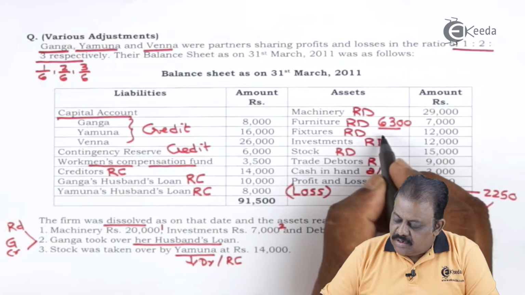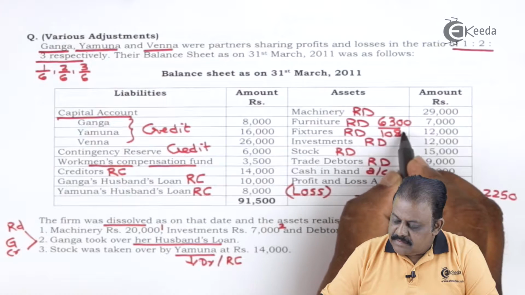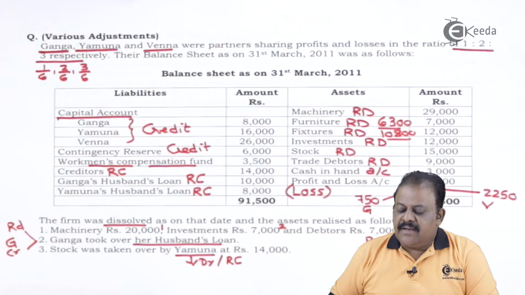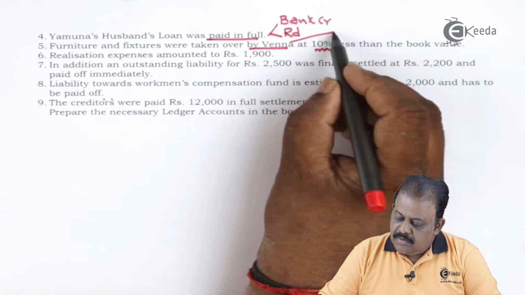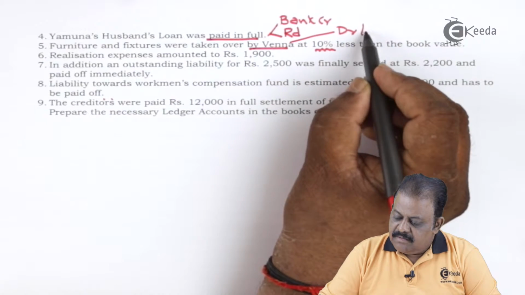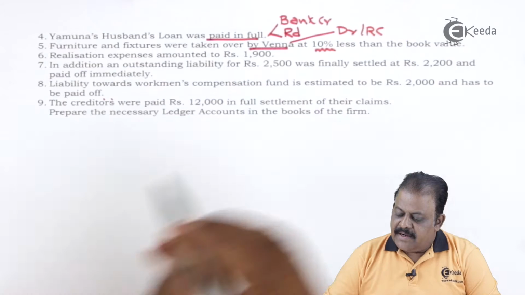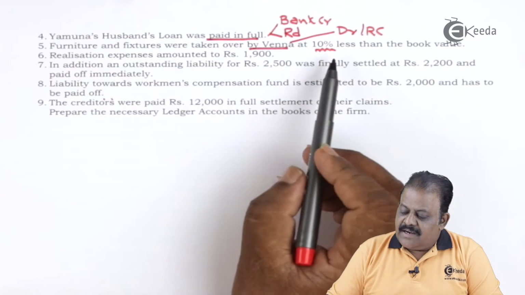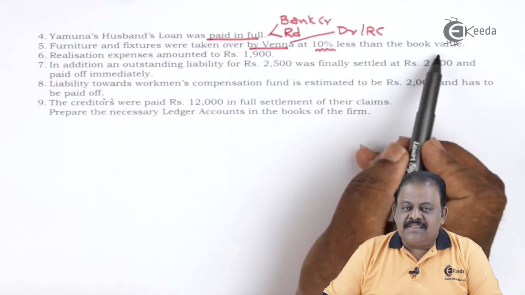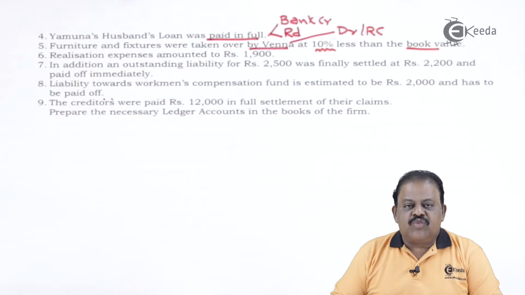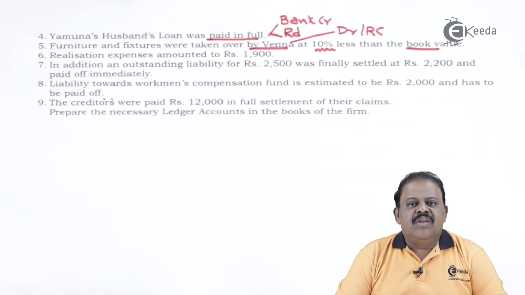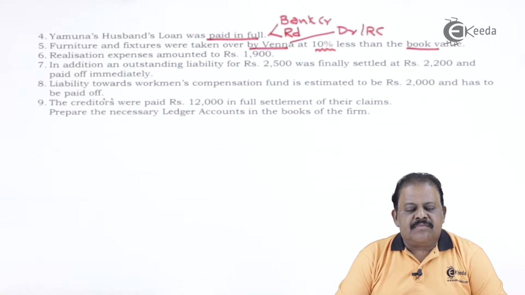So it is taken for 10,800. Venna account will be debit. Realization account will be credit. Even though assets are taken 10% less than the book value, that is a loss for the firm. This loss will not be directly recorded by passing an entry. This will get adjusted in realization account.